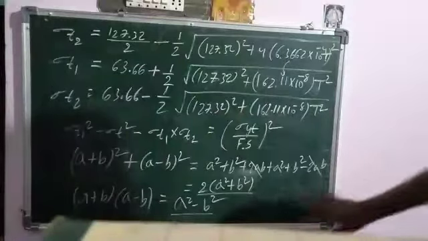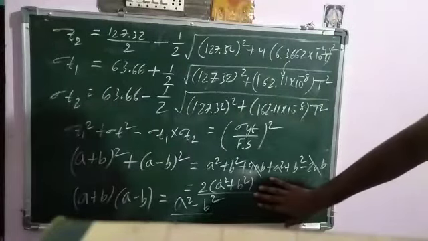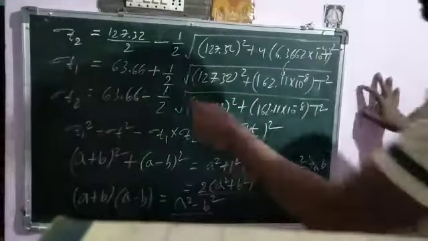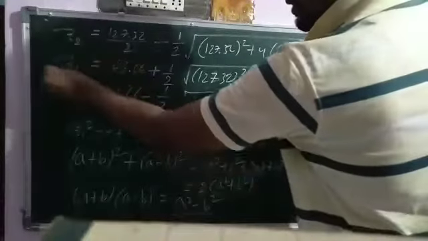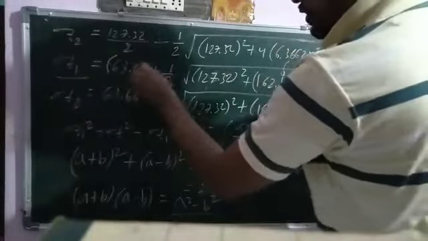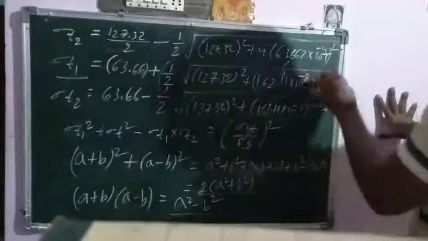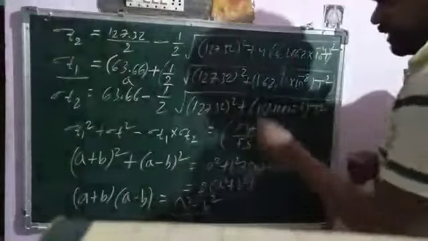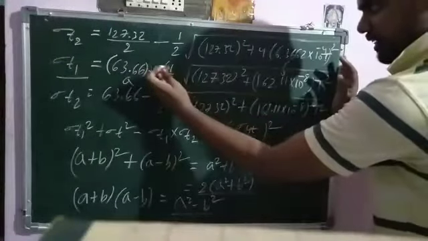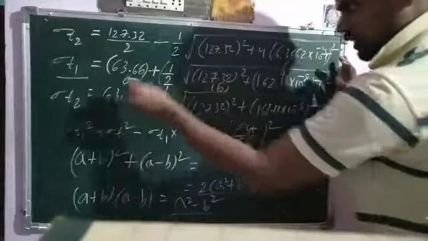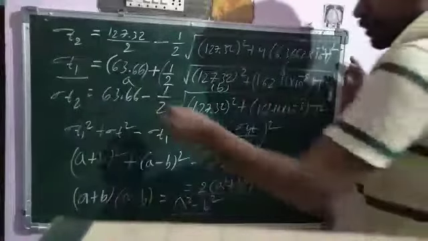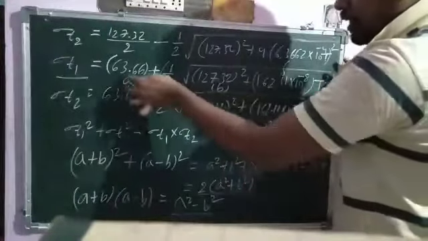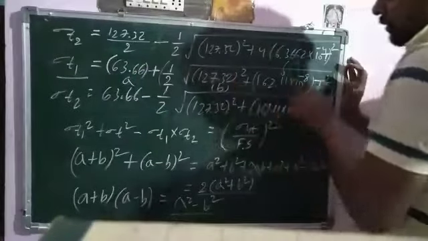Here you can see that this is actually sigma T1. So this is A and this is B. Let us consider this term as A, and the remaining term as B. Then it becomes A plus B. Sigma T1 is equal to A plus B. A is equal to 63.66, and B is equal to this whole term.